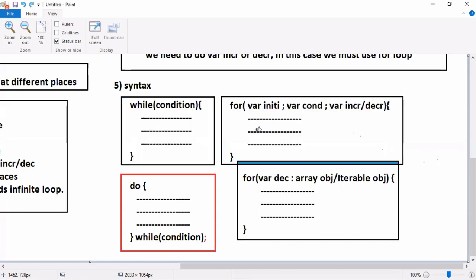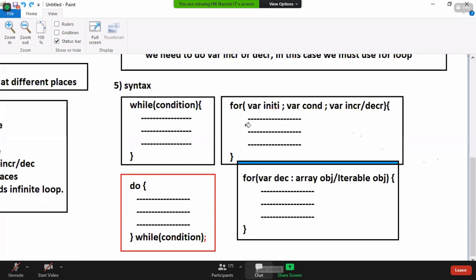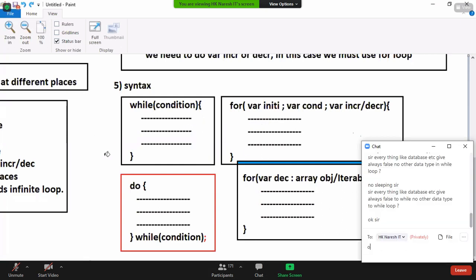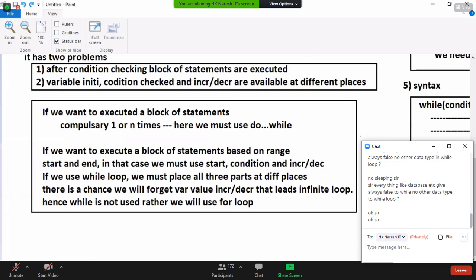And later, I will write one program using a file. In file operation, we will use while. We don't use for. If I use for, what is the problem? I will show you that also. Okay, let's start with the program. Now, we completed theory on all these concepts.